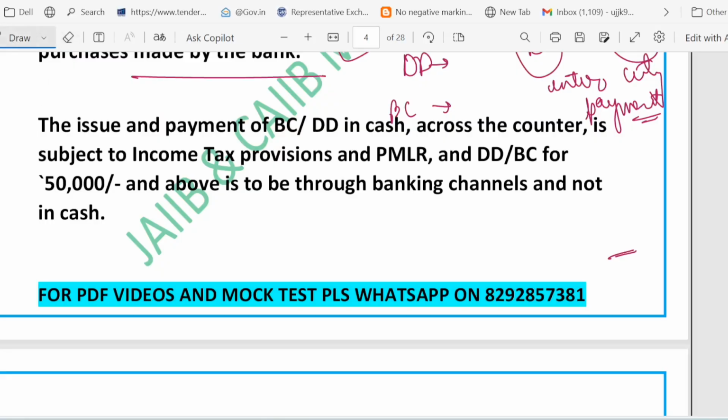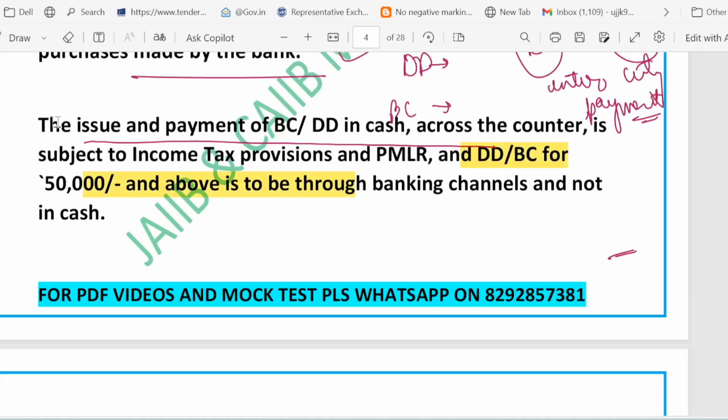Yes. So the rule is that DD and BC of 50,000 or more cannot be paid in cash. You can see, let me highlight it. DD and BC for 50,000 and above cannot be paid in cash, but directly to the bank account. It cannot be paid in cash. Very, very important. So DD and BC cannot be issued in cash. This is a very, very important point.